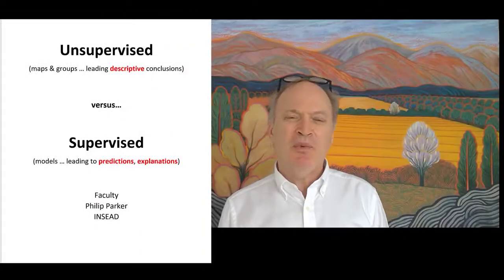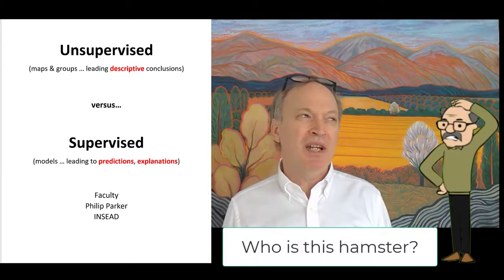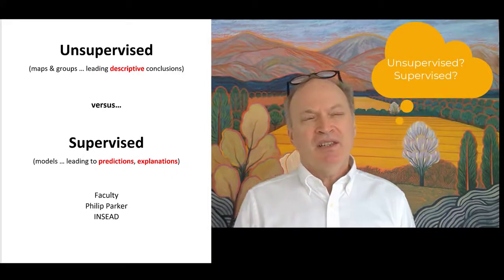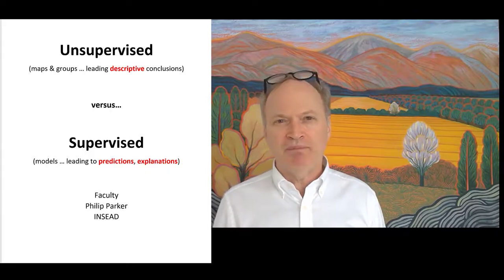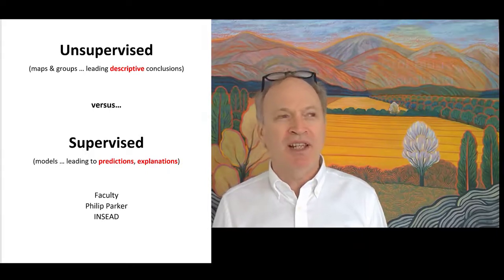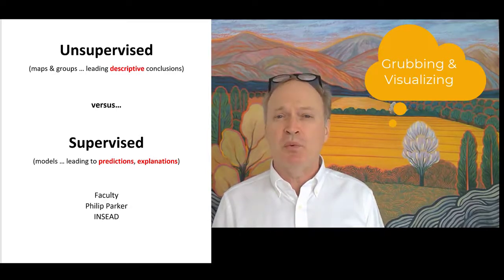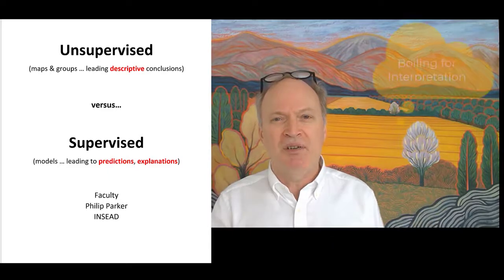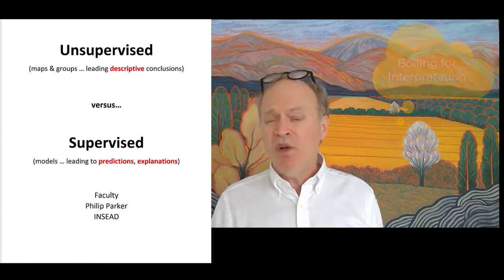This is Phil Parker, and what I'd like to do in this short video is just describe to you my intuition between unsupervised machine learning and supervised machine learning. Now, stepping pretty far back, unsupervised machine learning, or what my generation used to call data grubbing, is just visualizing or describing data in an efficient way. Data is often extremely complex, and all we want to do is just boil it down to something that we can interpret very easily. But we also want to make it useful.